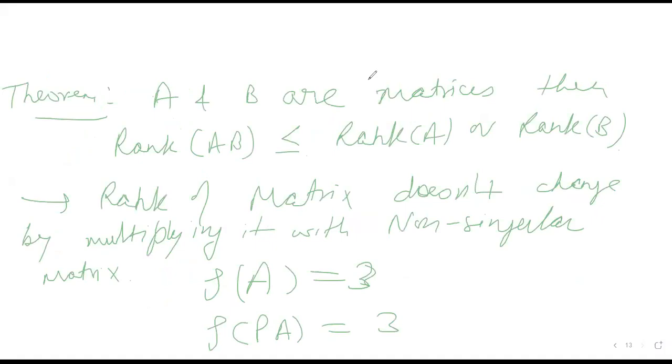Okay, so the question is: prove that rank of AB is less than or equal to rank of A or rank of B. Let's try to do this question.